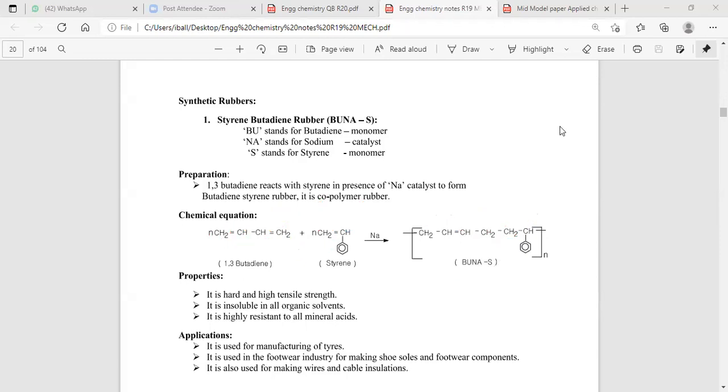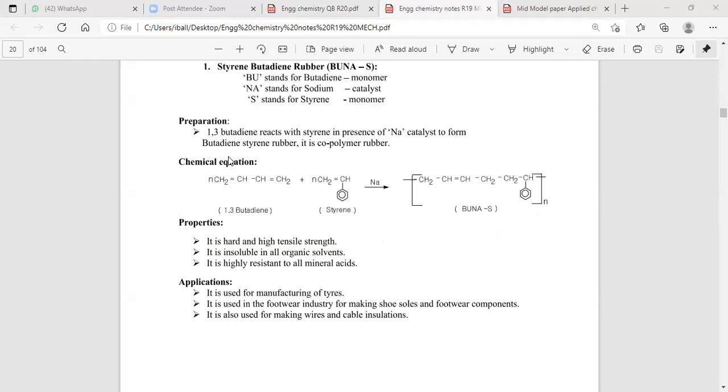Now, what is Buna-S? Buna-S is nothing but butadiene styrene rubber, prepared in the presence of sodium as a catalyst. When butadiene is combined with styrene, it results in the formation of Buna-S. Buna-S has high tensile strength and hardness, and it is insoluble in organic solvents. That means it has excellent solvent resistance.